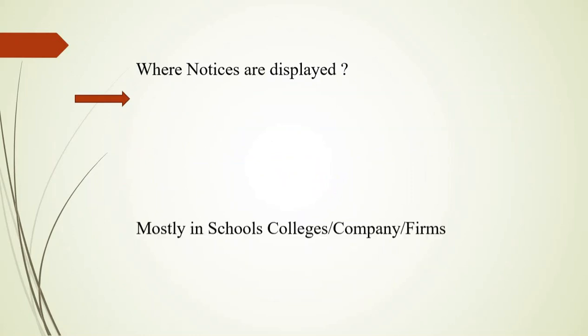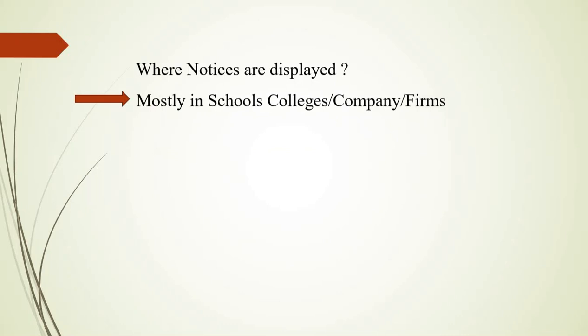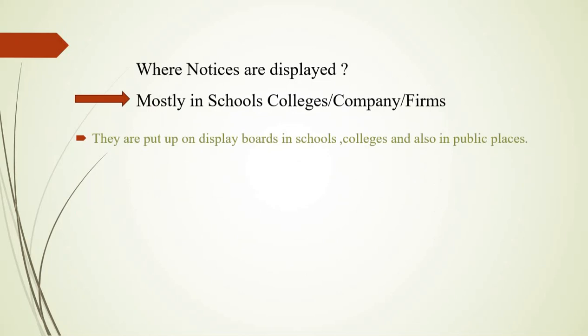Let's see where mostly the notices are displayed. Yes, of course, they are displayed in schools, colleges, companies, firms. When the notices are displayed in schools, what do they announce?